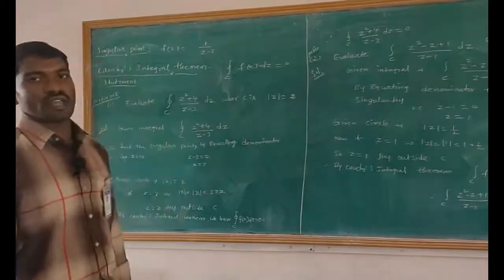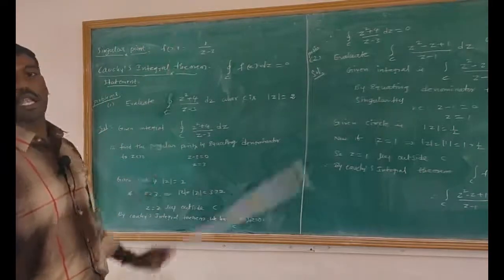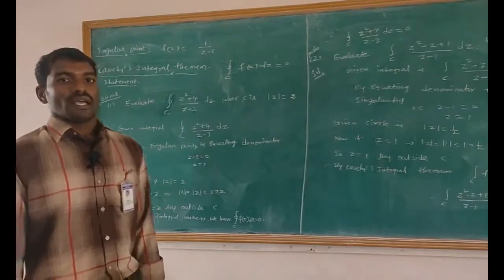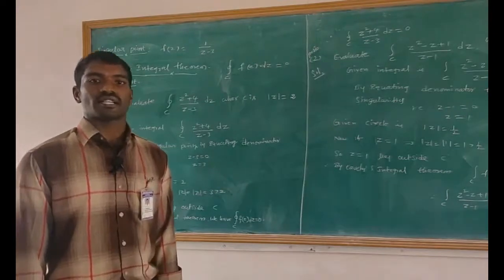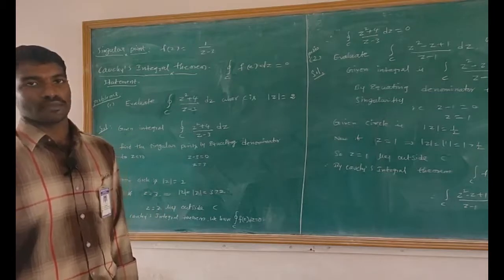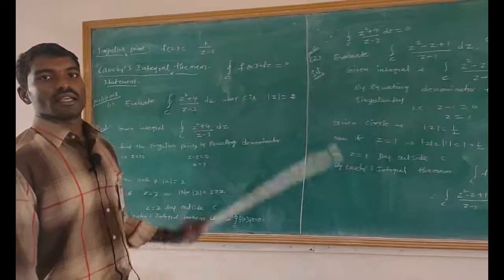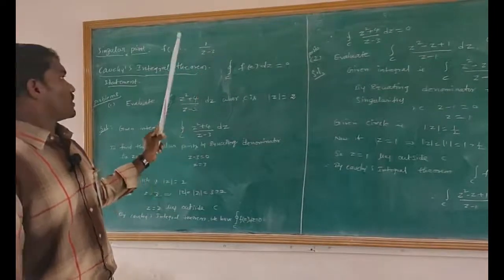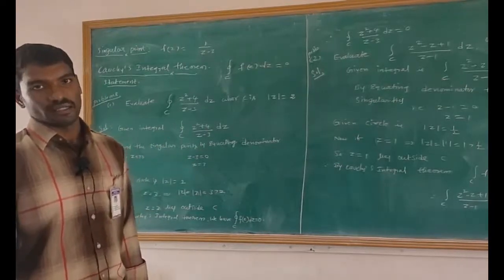Then let us move on to the next one, that is singular point. The definition of a singular point: a point at which f of z is not analytic is called a singular point. For example, f of z equals 1 divided by z minus 3, which is analytic everywhere except z equals 3.